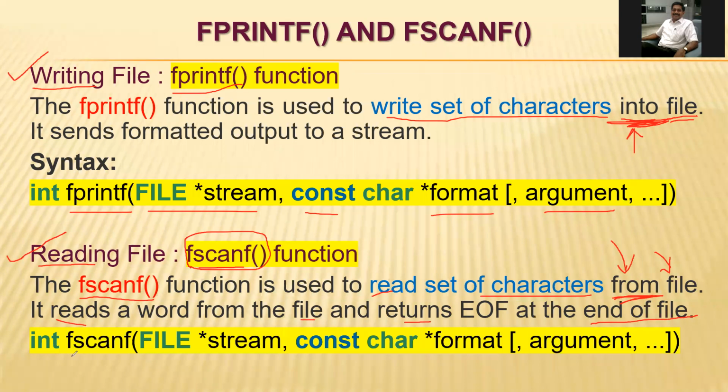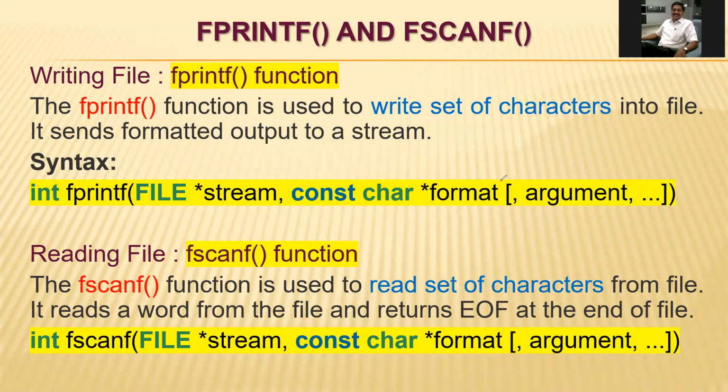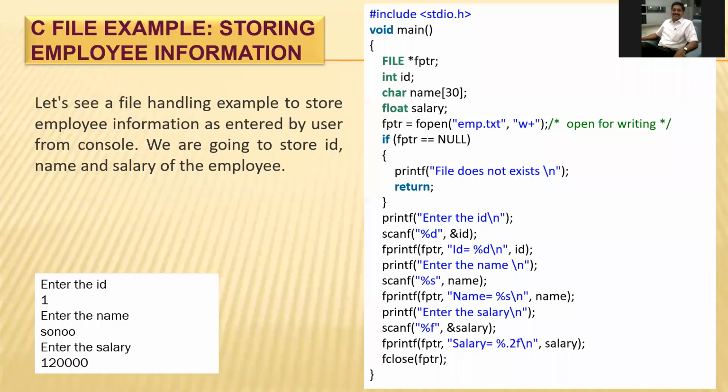So what is the syntax of this one? This is the syntax of fscanf: the file pointer is there, and whatever values are given as constant character formats are given using commas. So those are the fprintf and fscanf functions. For example, we can see here a C file example, storing the employee information. Let us see the example of this program.